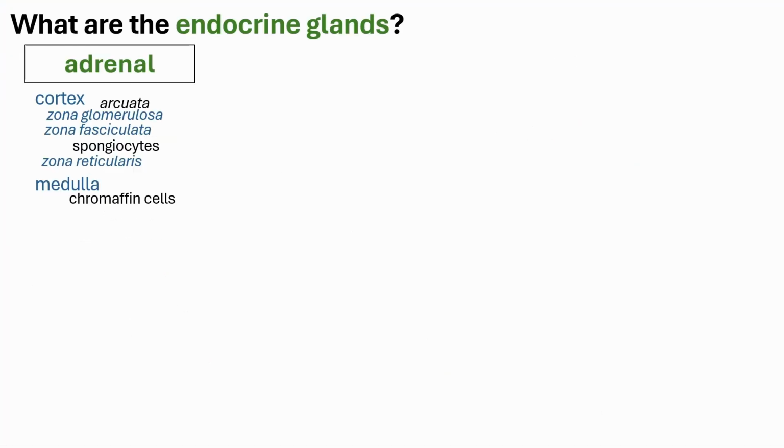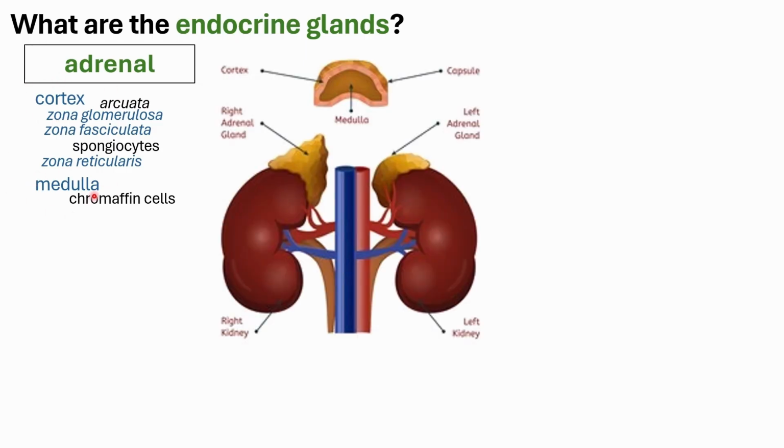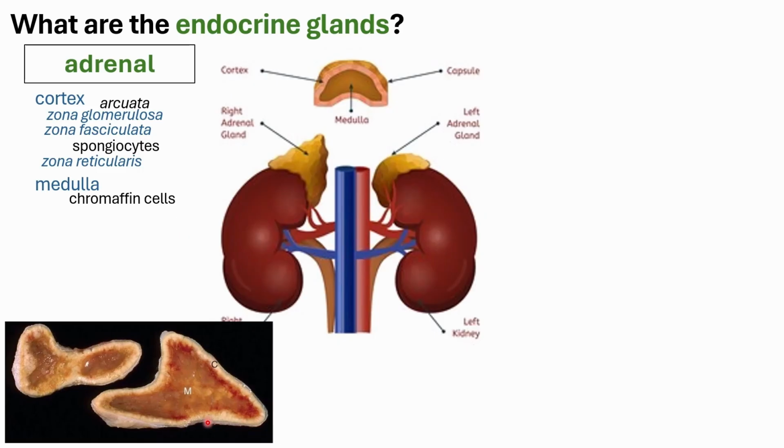Next is the adrenal gland. Again, it is located near the kidney. It has two sublayers or parts: the cortex and the medulla. It looks like this, very well delineated, at least for mammals. Key point for mammals: the cortex is well delineated from the medulla.